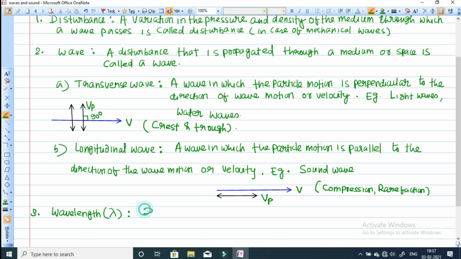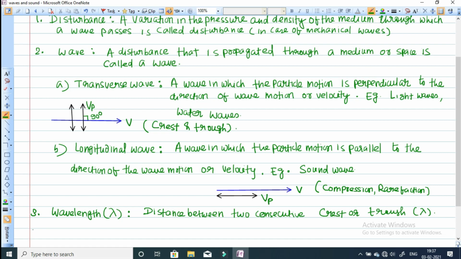The distance between two consecutive crests or troughs is known as wavelength. It is denoted by lambda. Its unit will be meter.